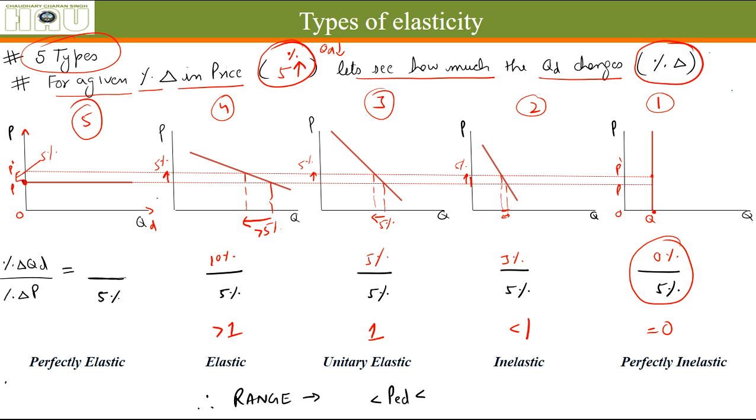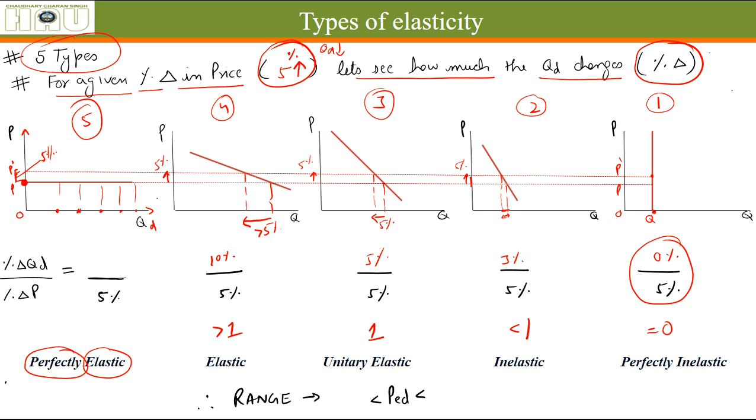At a given price, when the demand curve is perfectly elastic, what it means is at a given price, any person can buy any quantity. That means at this fixed price, quantity supplied is indefinite and people can buy this much, this much, this much based on their incomes. Okay, so when the price has increased by 5%, they still can buy any quantity demanded.